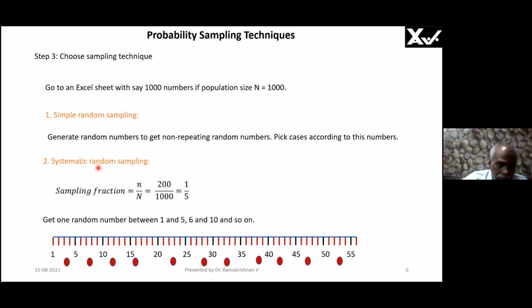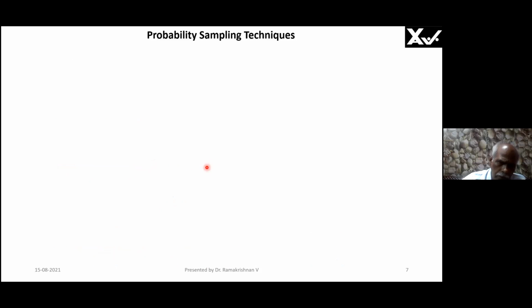Please note, if the randomness is not there, that gentleman is correct. Whatever you do is correct, but that is called systematic sampling. When I say random sampling, for every 5 units you have to take again a random sample, and that is what is called systematic random sampling. Clear? Understood? Yes, sir. If we make a mistake and then learn, we will learn perfectly. That is why I made it. It's not my intention to make mistakes on purpose.